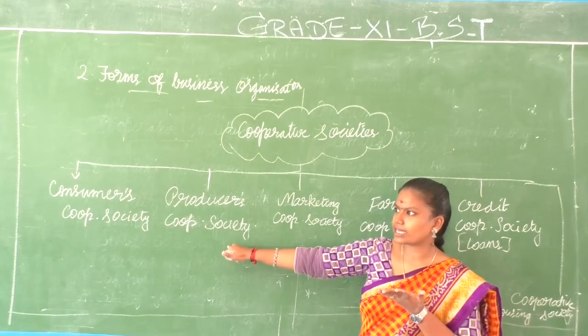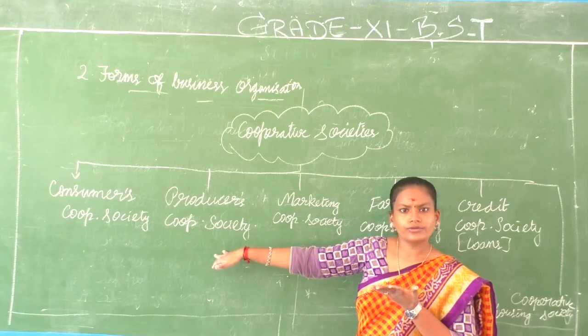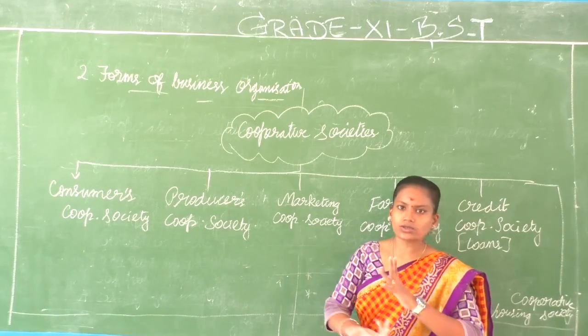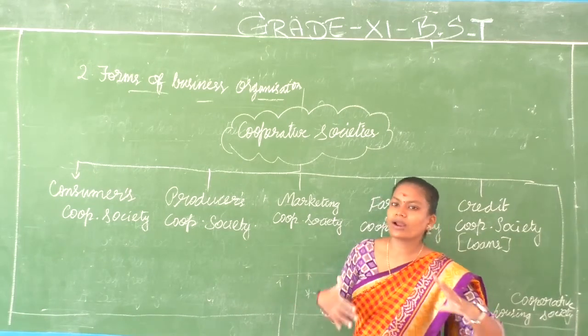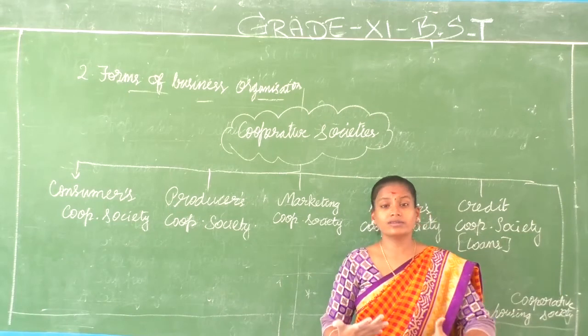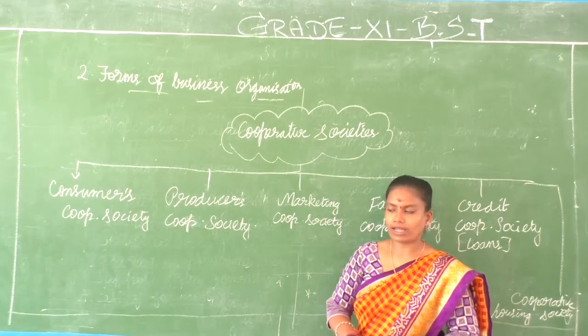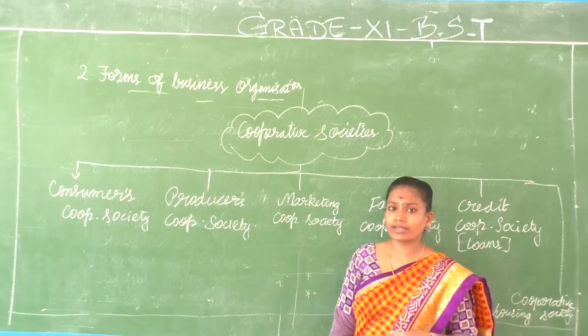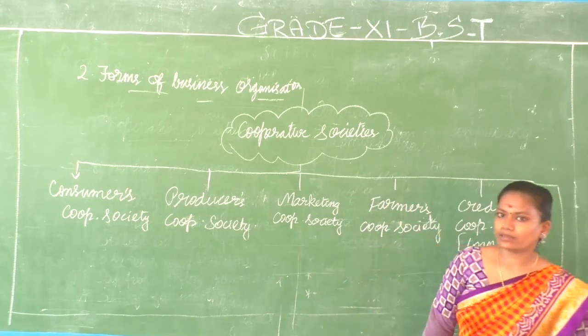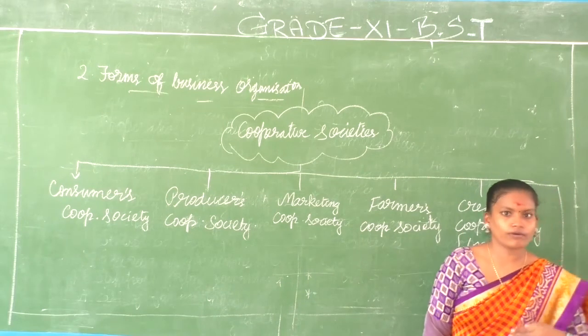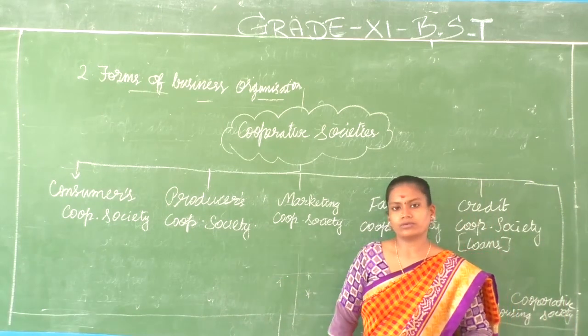For example, a cotton textile producer needs cotton. He or she does not have to go and search where cotton will be available, which cotton will be of good quality. They'll just go to the cooperative society and ask, this is my budget, where can I buy? They'll help out.